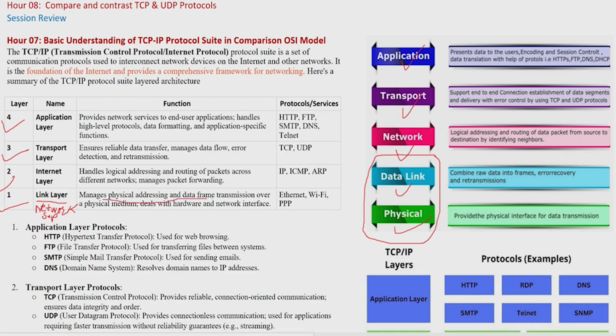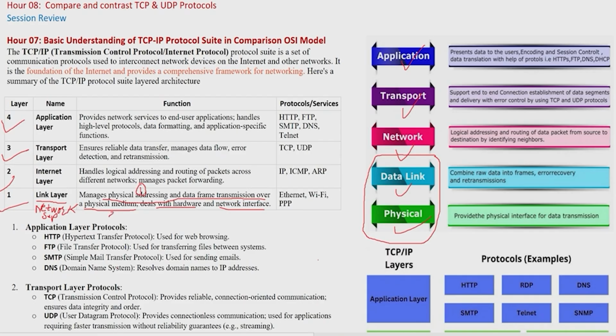So this layer manages physical addressing and data frame transmission over the physical medium. It deals with the hardware and network interfaces. So basically there are 3 major points here. Physical addressing means MAC addressing, which is already on your NIC, and that is used by the switches to send communication between each other. That is called physical addressing. We have already understood in the OSI model that the second layer, the data link layer, handles the physical addressing.